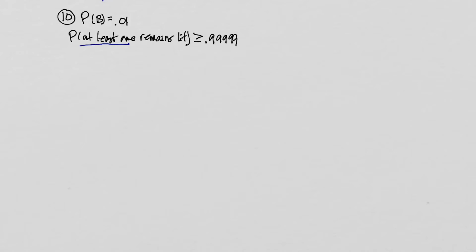So here is that business of at least again. So when I see that at least, we should start thinking the opposite. So let's think opposite here. And the opposite of at least one, right? At least one means 1, 2, 3, 4, 5, or so on. The opposite of that is none. So what we want to write is, now it's the opposite. So it's going to be 1 minus the probability that none stay lit. That's what we want. We want that to be greater than 0.99999.